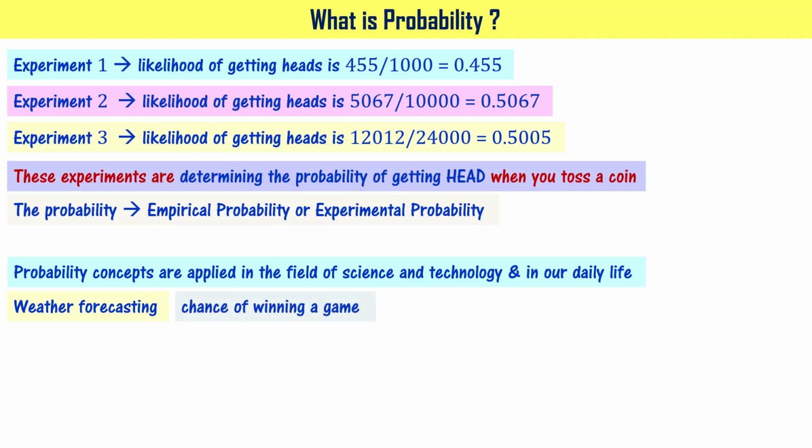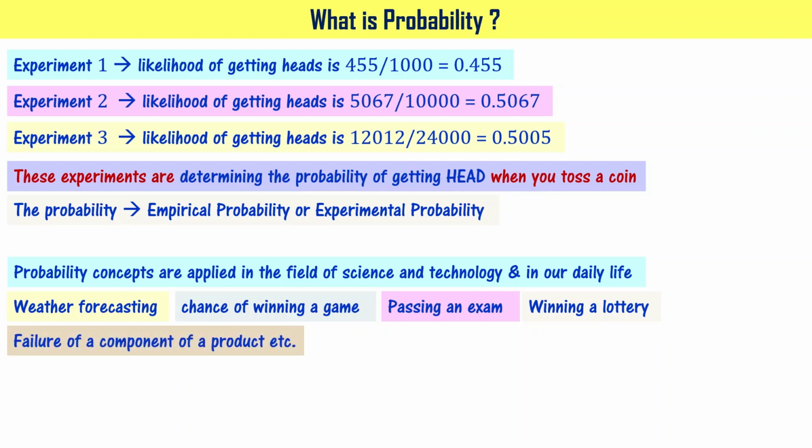Chance of winning a game. You want to know probability of passing an exam, probability of winning a lottery, failure of a component of a product. For example, when you take the failure of a component of a product, if you know the probability correctly, then it is going to help you define the warranty period for the product of your interest.